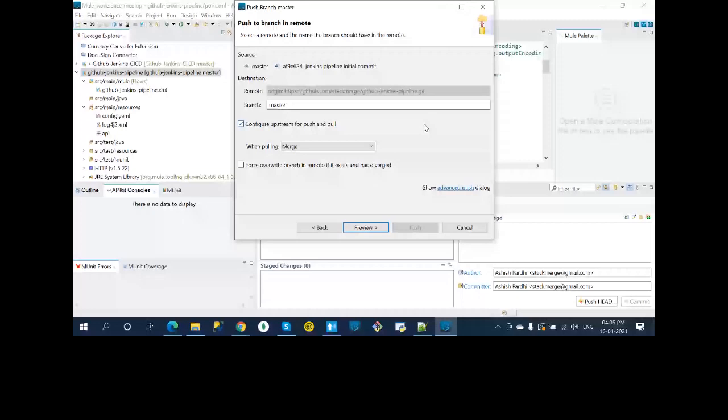Okay, refresh. So we are able to see the code here. Okay. Now what? So we are ready with the source control code. Now we are ready with the Anypoint platform also.